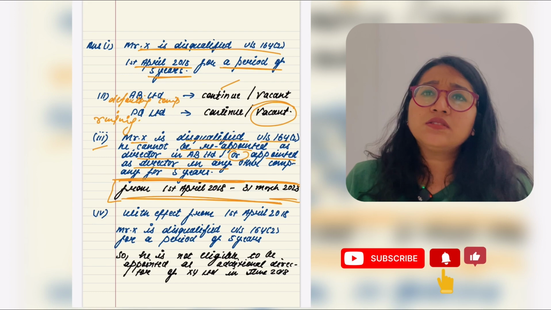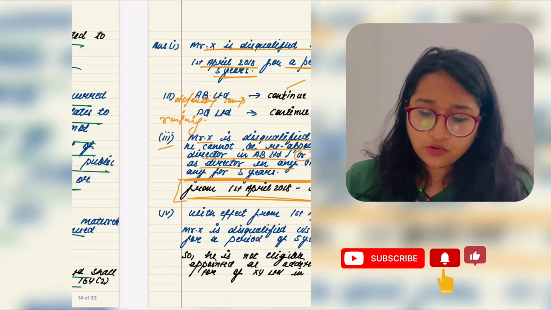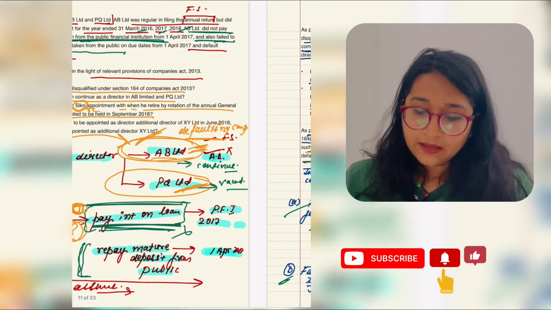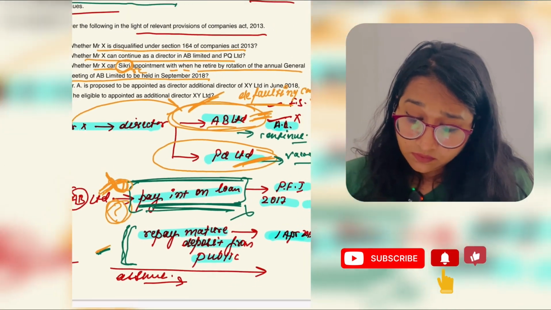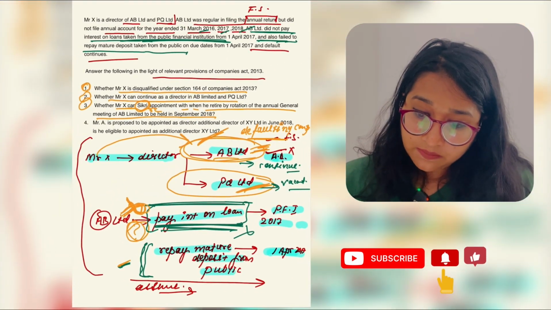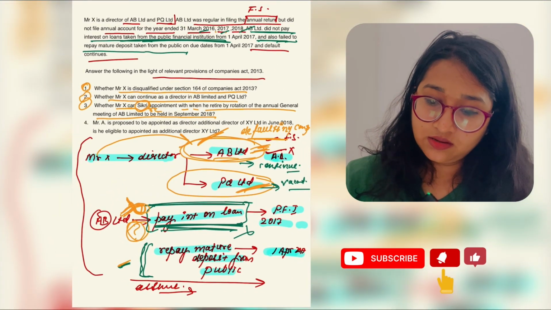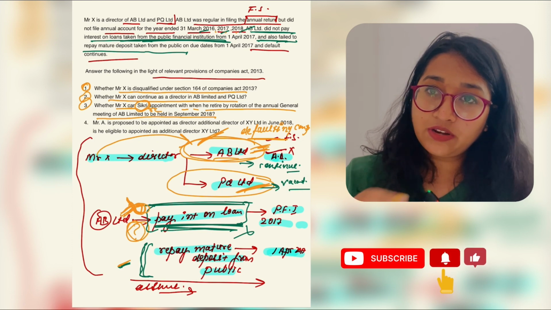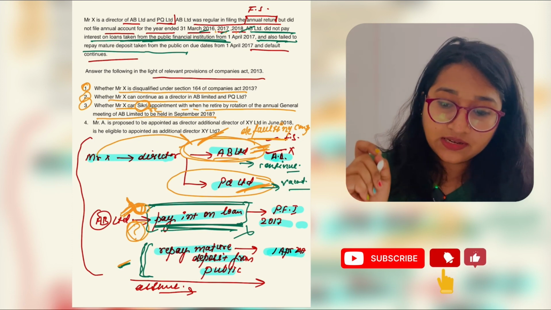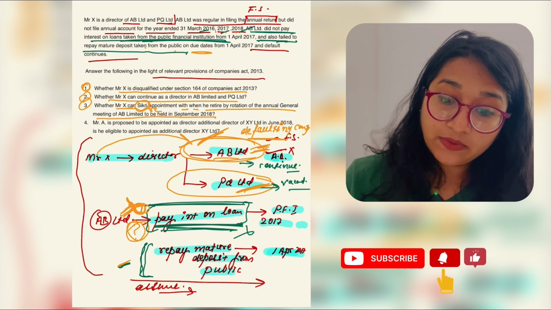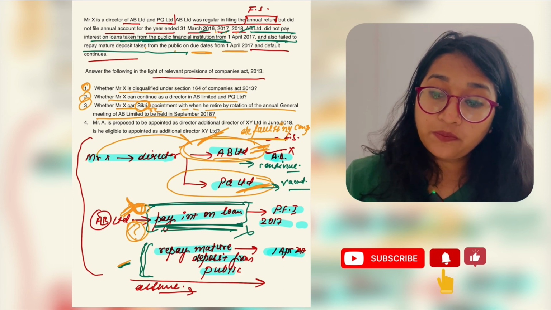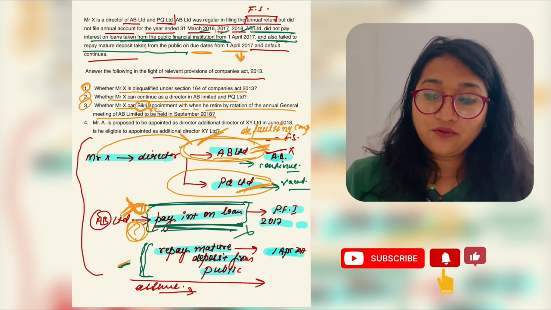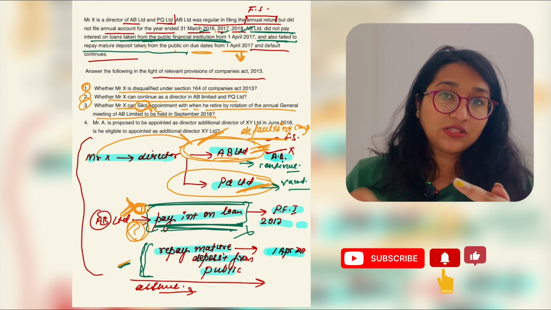But how can you say that the date is from 1st April 2018, right? Let me tell you again. The default was made in which year? Let's check. 2016, 17, 18 for non-filing of financial statement, right? And second, repayment of mature deposit was from 1st April 2017.